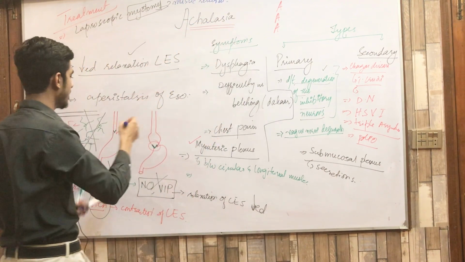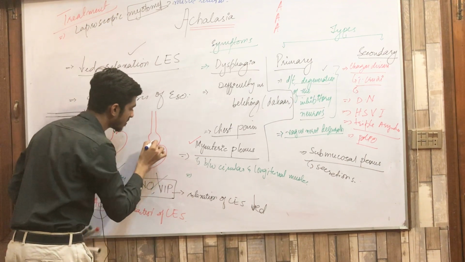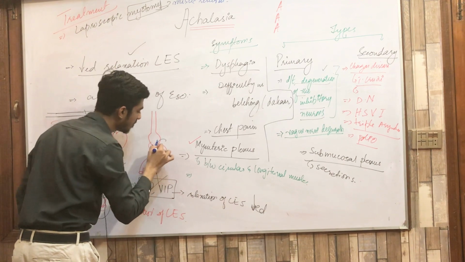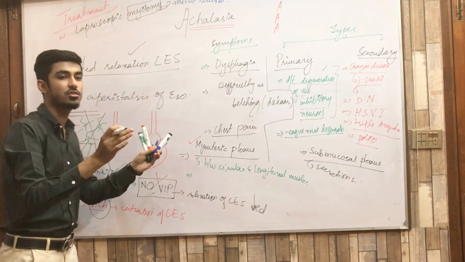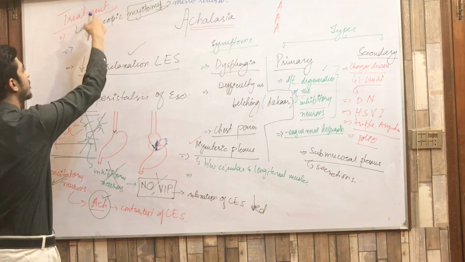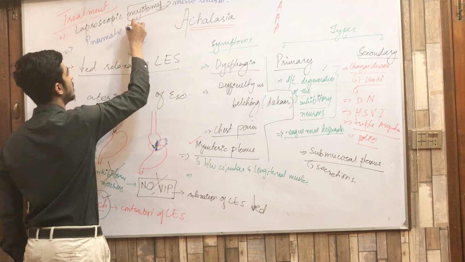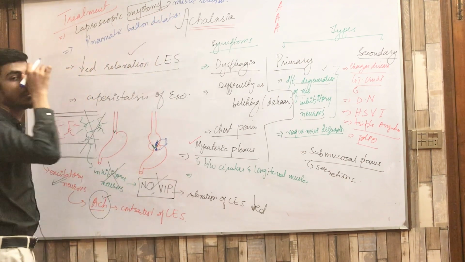What happens is, for example, this is your esophagus and here is your circular muscle above the lower esophageal sphincter, and this is below. We remove these circular muscles, so that it helps in the relaxation of the lower esophageal sphincter. Then the second treatment is the pneumatic balloon dilation, meaning with the help of a balloon we dilate it.